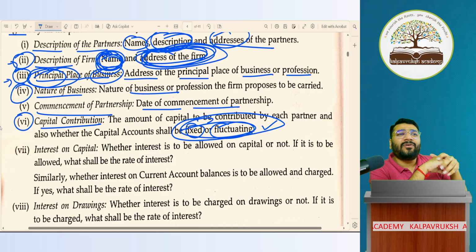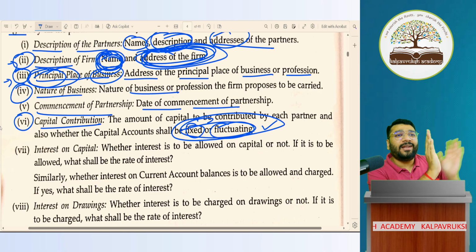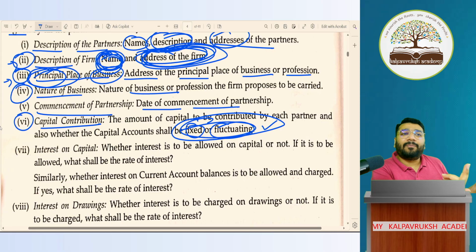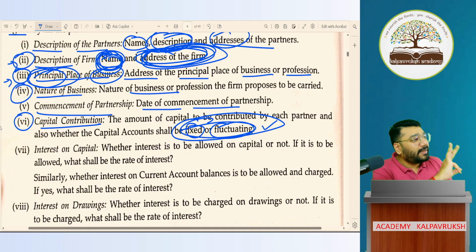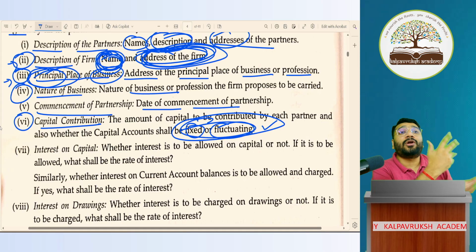Do I need capital from him? Not required. Do I need him to run the business? Not required. His one brand name, Virat Kohli on my poster, his photo and sign, is more than sufficient. And once a year, he comes and meets the students, I'm happy. In that case, what is his capital contribution? 0. So you have to mention that Virat Kohli's capital contribution is 0. Got it? Clear or not clear? If you don't put 0, then there'll be confusion about what he has contributed.